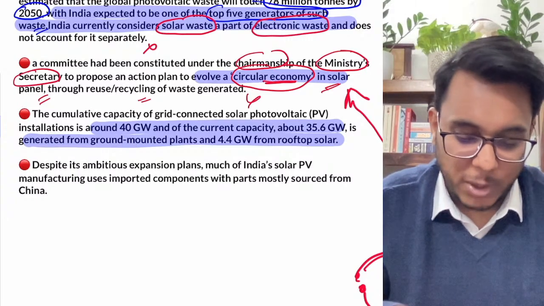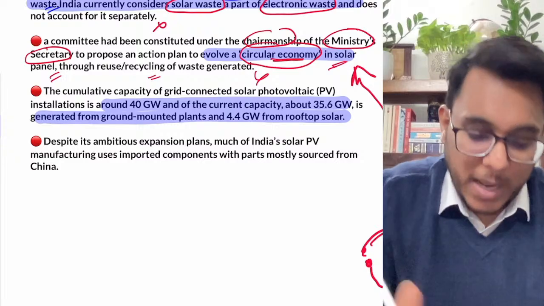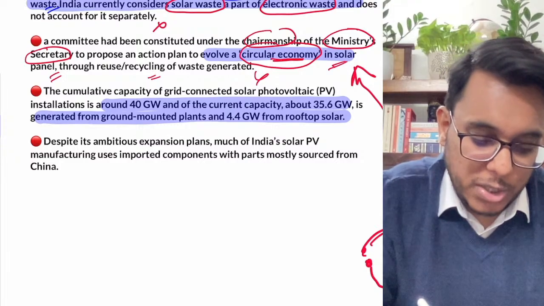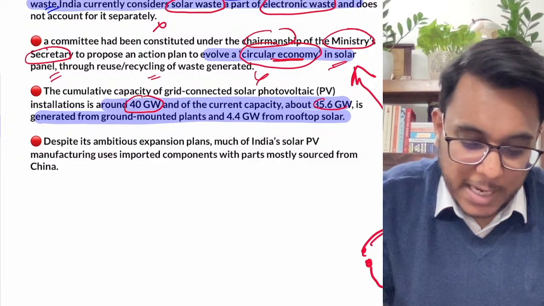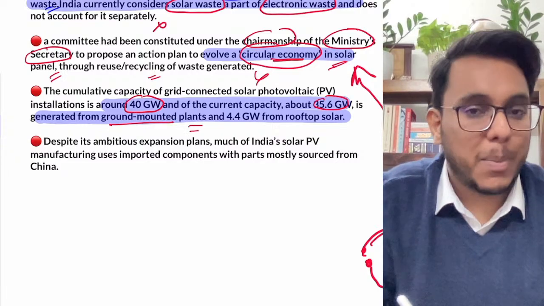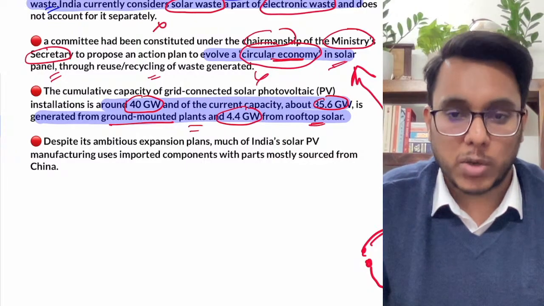Now guys, when we talk about the present solar energy capacity of India today, the photovoltaic cell installation is giving us 40 gigawatt of energy. 35.6 gigawatt is from ground mounted plants, and 4.4 gigawatts is from the rooftop solar plants.